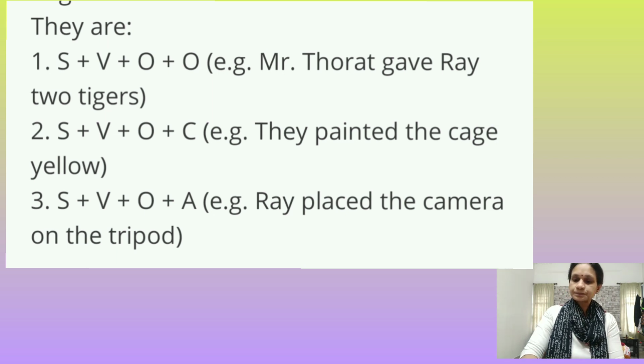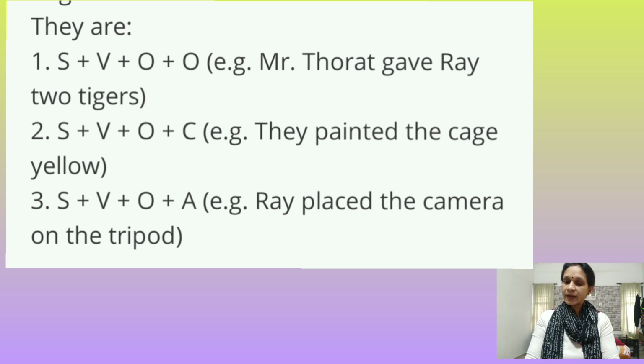Fourth one, subject, verb, object and adverb, that is, Ray placed the camera on the tripod. Ray is the subject, placed is the verb, the camera is the object, on the tripod is the adverb.